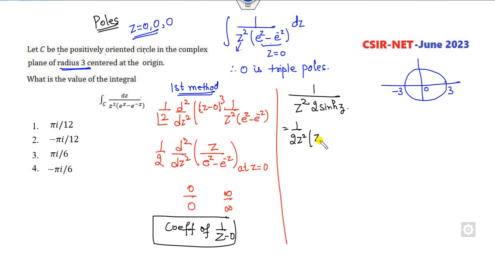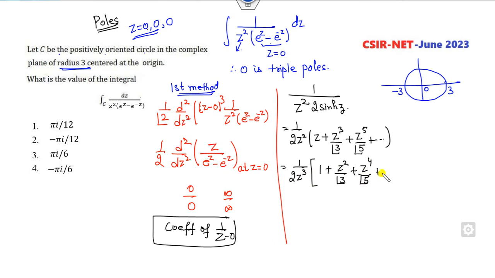Sine hyperbolic z, I can expand that as z cube over 3 factorial, z raised to power 5 over 5 factorial, and so on. I can take z as common, so it's 2 of z cube. The rest portion I can write as z square over 3 factorial, z raised to power 4 over 5 factorial, and so on, raised to power minus 1.